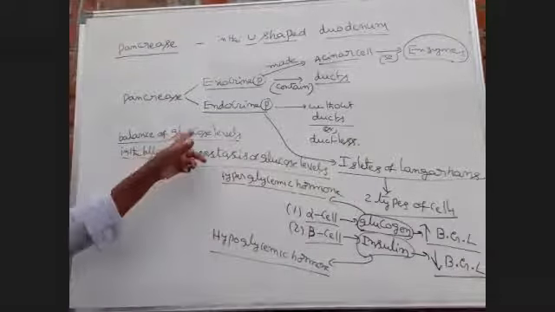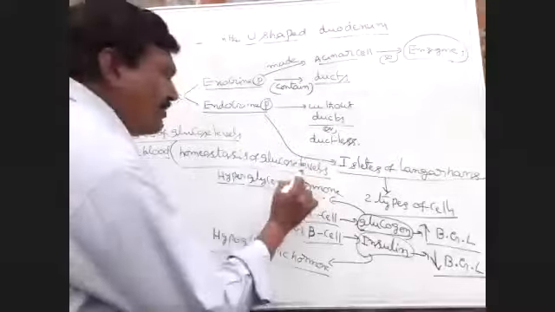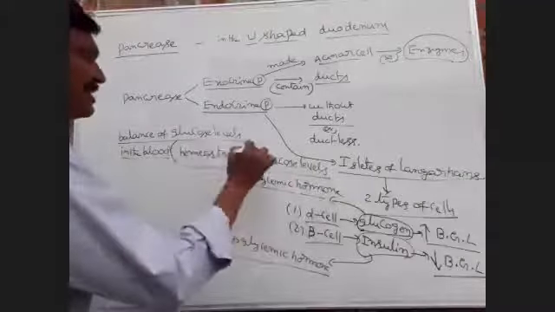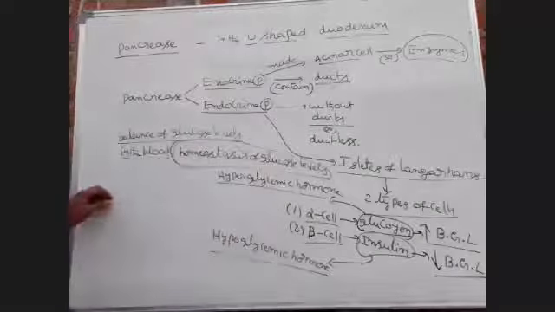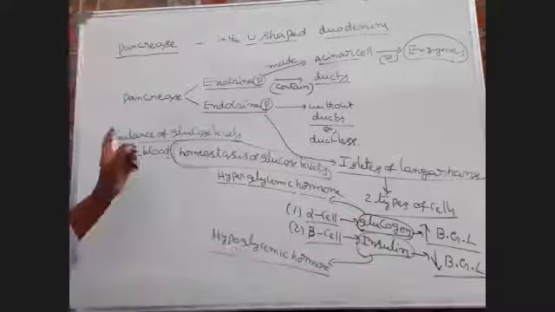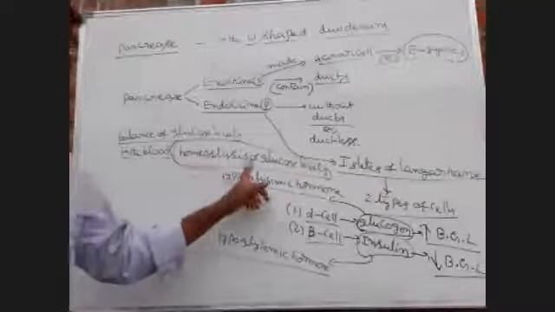The balance of glucose levels in the blood is called homeostasis of glucose level. This is the most important bit. So these two hormones are useful for maintaining the balance of glucose levels in the blood, or homeostasis of glucose levels in the blood. So this is indirect terminology.